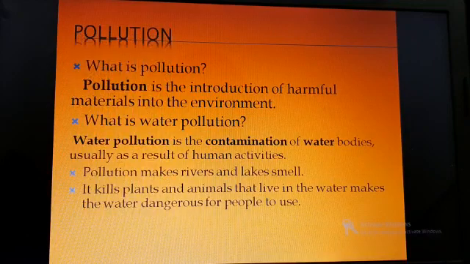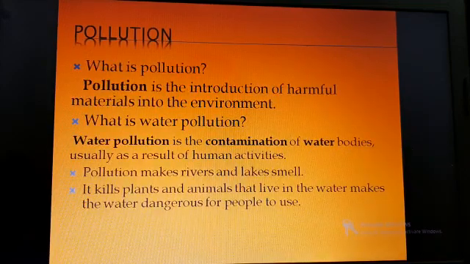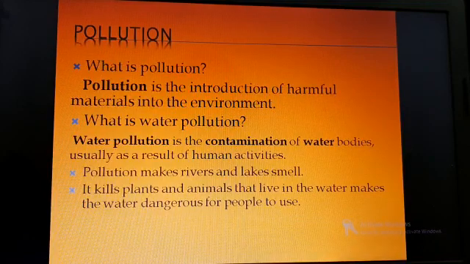And we know that some people dump rubbish in rivers, streams and lakes. And this will make the rivers and lakes smell very badly. These are the main effects of pollution. So, understood pollution? Water pollution means the dirtying of water. It is called water pollution.